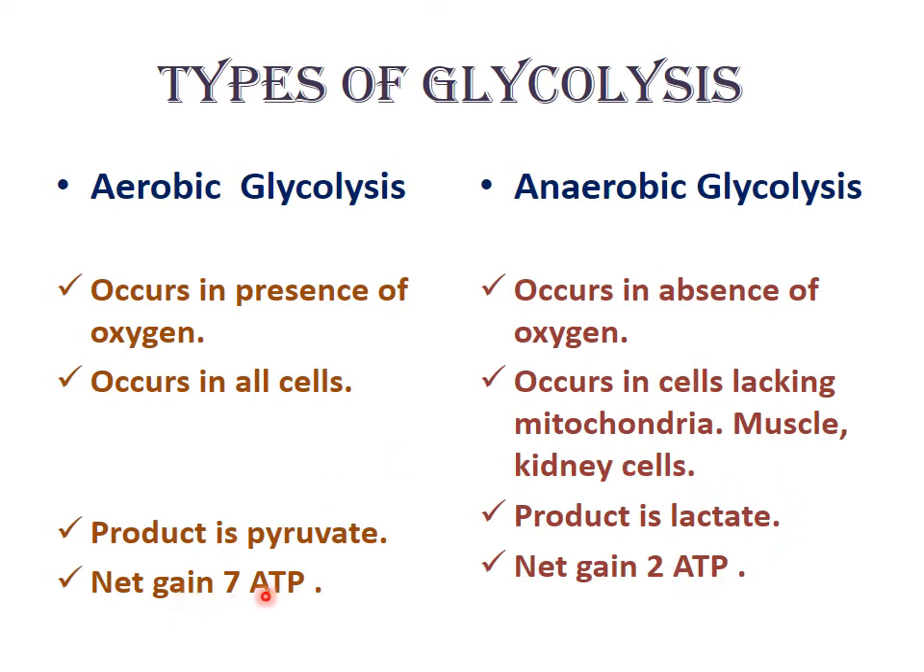Now the net gain of energy is 8 ATP. Before it was 8 ATP, but now it is 7 ATP as NADH produces only 2.5 ATP. So aerobic glycolysis has a net gain of 7 ATP, while anaerobic glycolysis produces only 2 ATP.